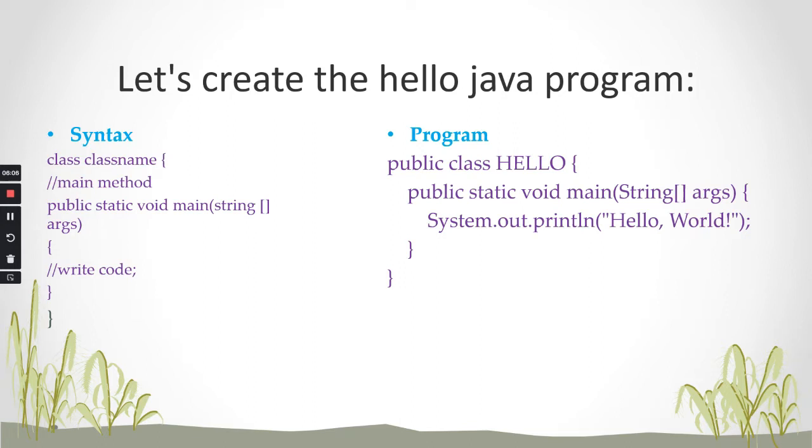So here, System is a class, out is an object, and println is a method of the PrintStream class. So we are calling the println method using the object out in the System class. This is called System.out.println. This is the meaning of the syntax. So let us write the program and we will see the execution.